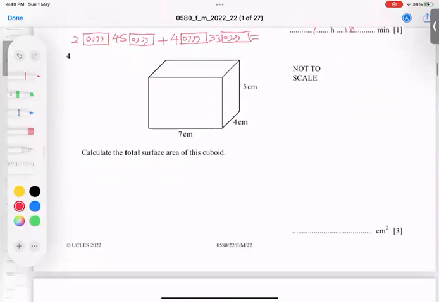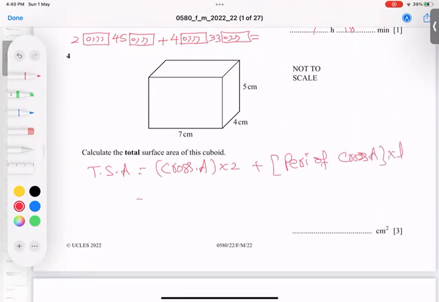Let's talk about the next question, total surface area. We have 2 techniques to solve it. One formula: TSA is cross area multiplied by 2, plus perimeter of cross area, into length. I'll tell you both, they are different.